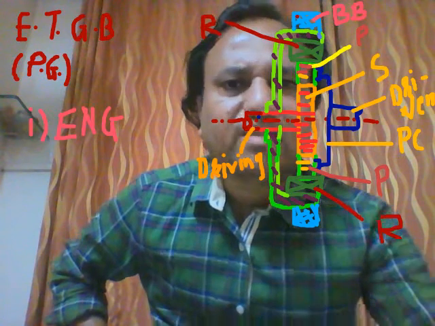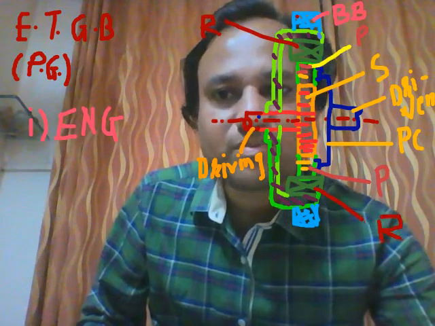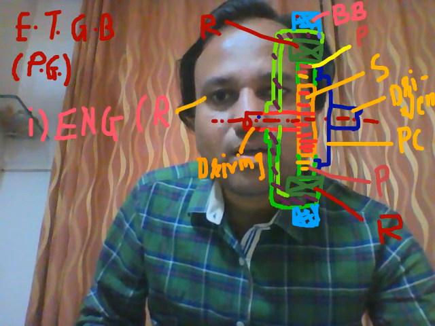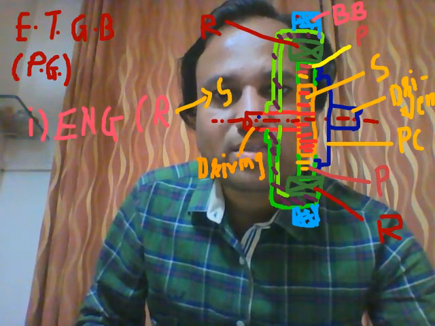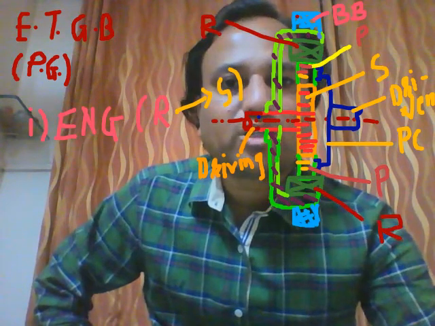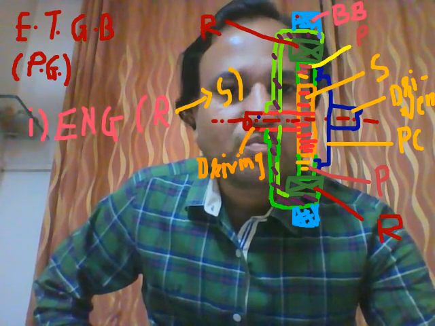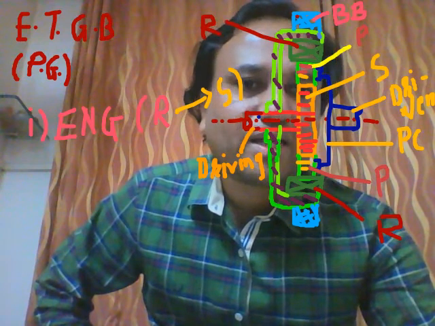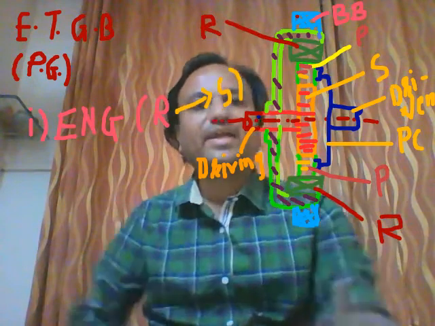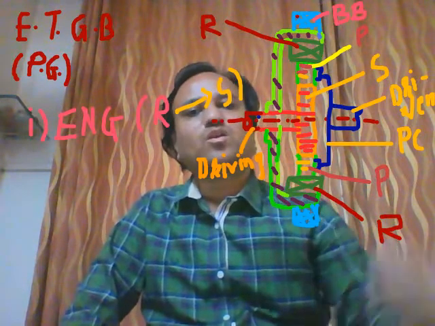The ring gear will not be moving at all; it will be stationary. So motion or power from the sun gear will be transmitted to the planet gears and the planet carrier, then to the driven shaft, and from the driven shaft to the propeller shaft.